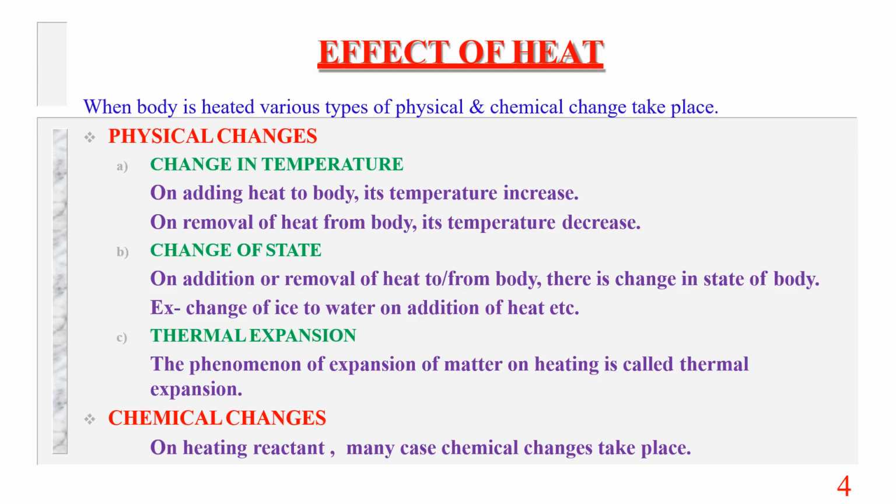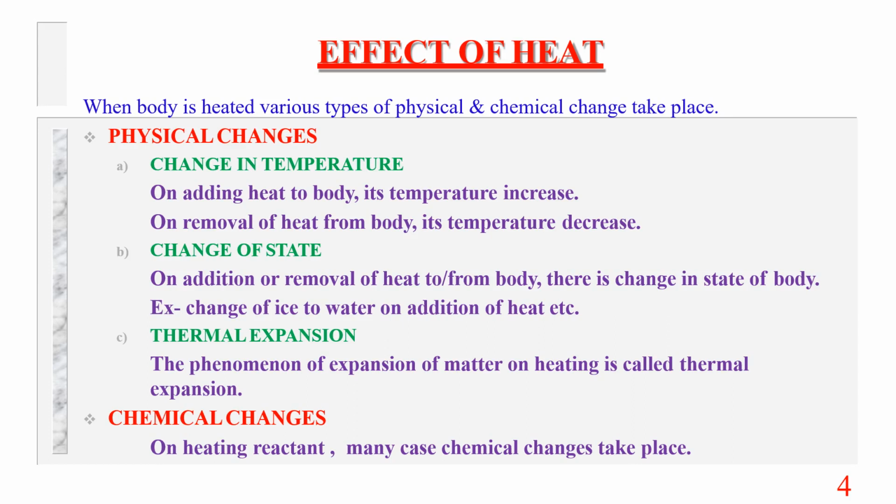Now, there are some effects of heat. When a body is heated, various types of physical and chemical changes take place. So there are some physical changes. Number one, change in temperature. On adding heat to a body, its temperature increases. On removal of heat from the body, its temperature decreases.